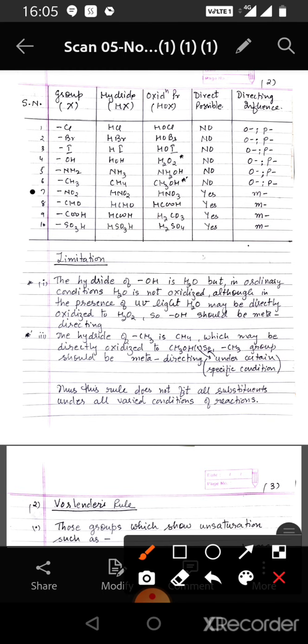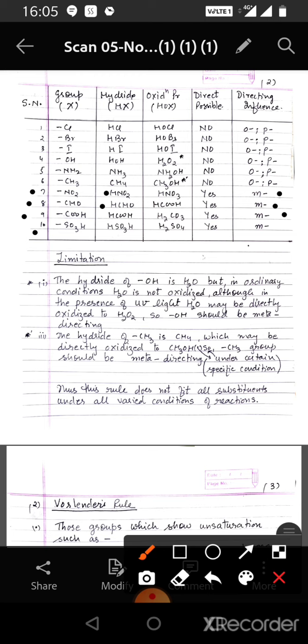Now we come to the nitro group. The hydride of the nitro group is HNO2, which can be easily and directly oxidized to HNO3. So the NO2 group is meta-directive. Now the CHO group. The hydride of the CHO group is HCHO and HCHO also can be directly oxidized to HCOOH. Hence, the CHO group is also meta-directing. If we consider the COOH group, its hydride is HCOOH, which can be directly oxidized to H2CO3. So the COOH group is also meta-directing.